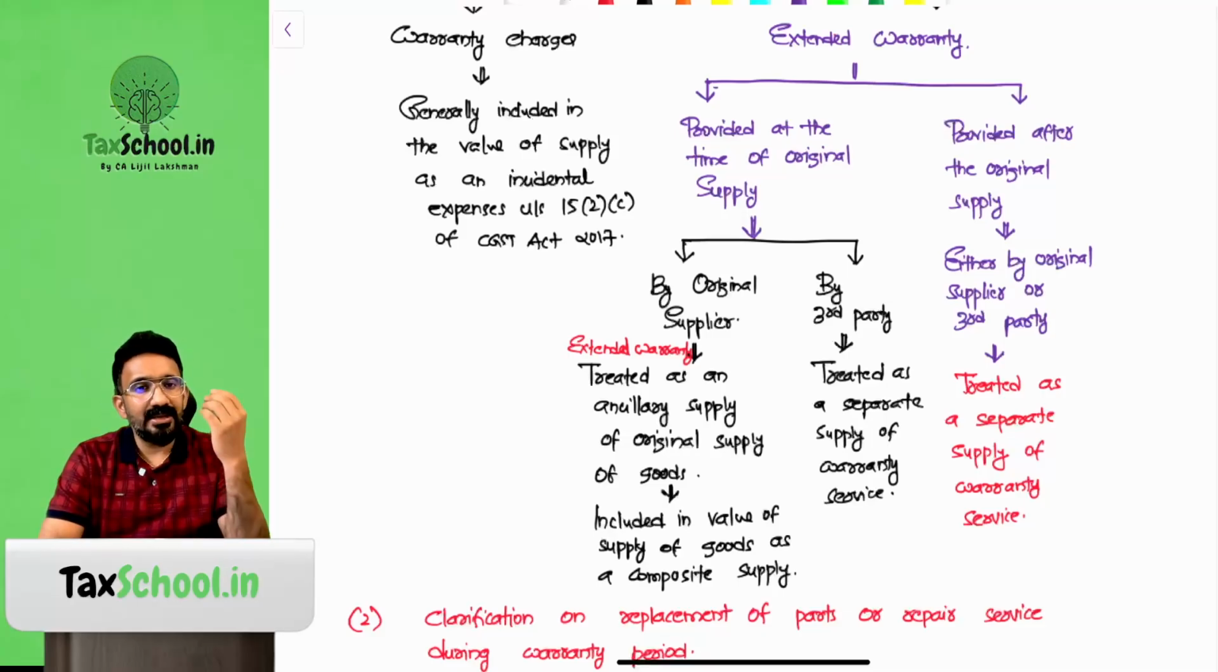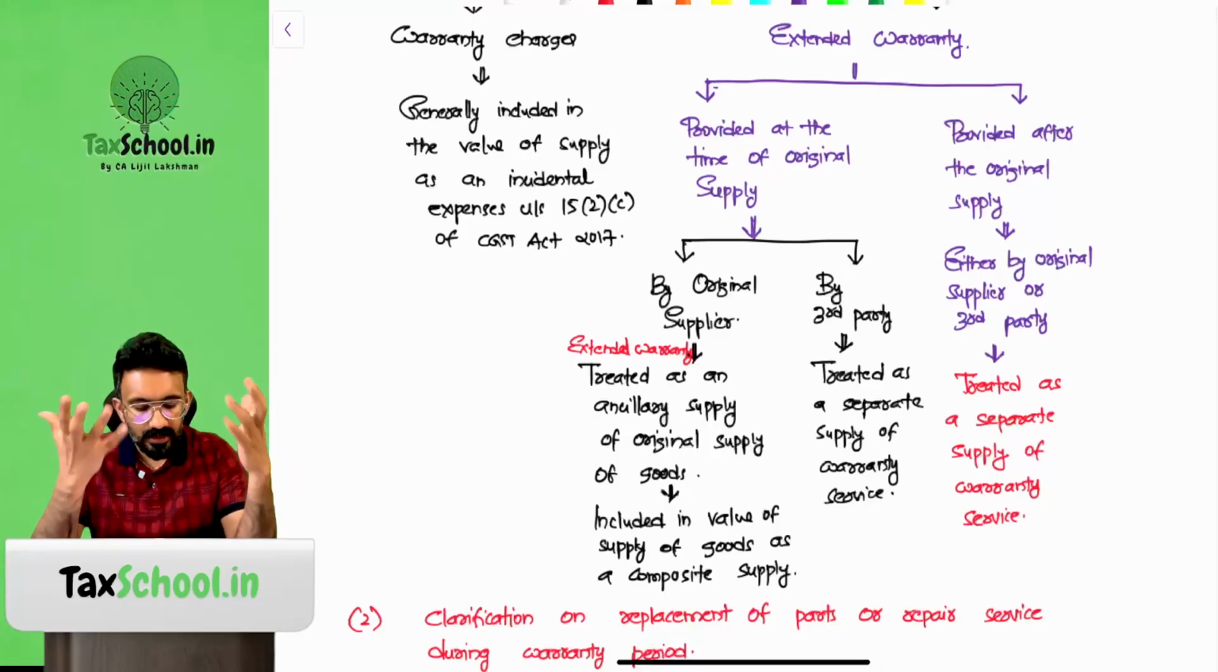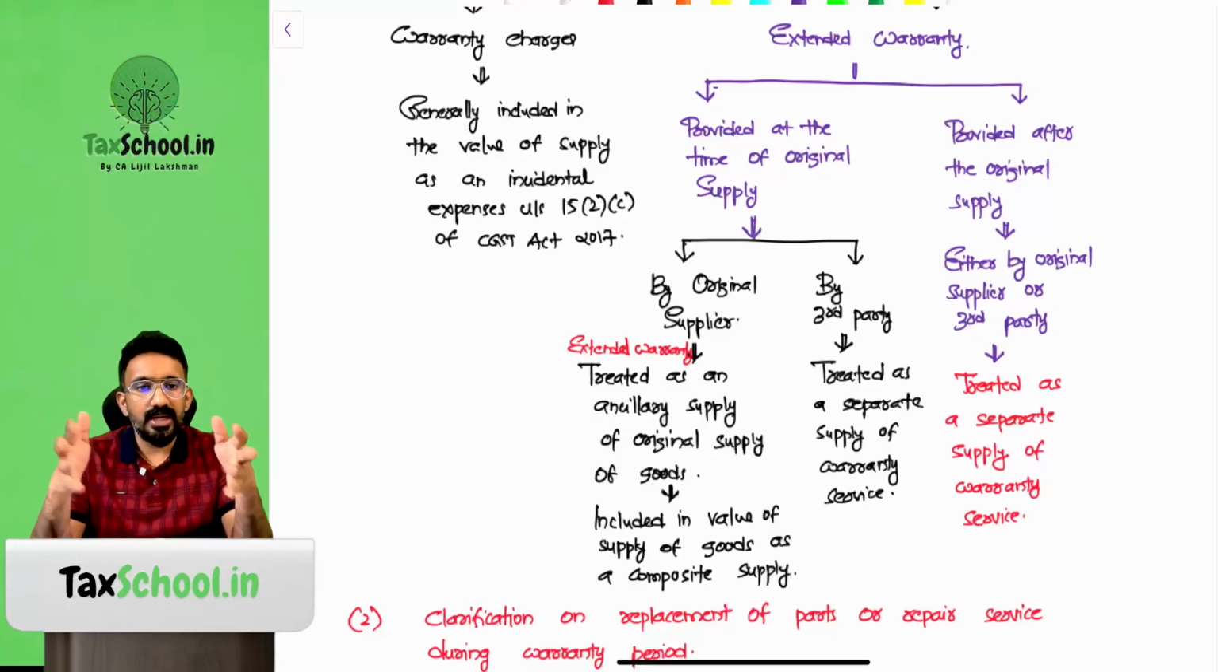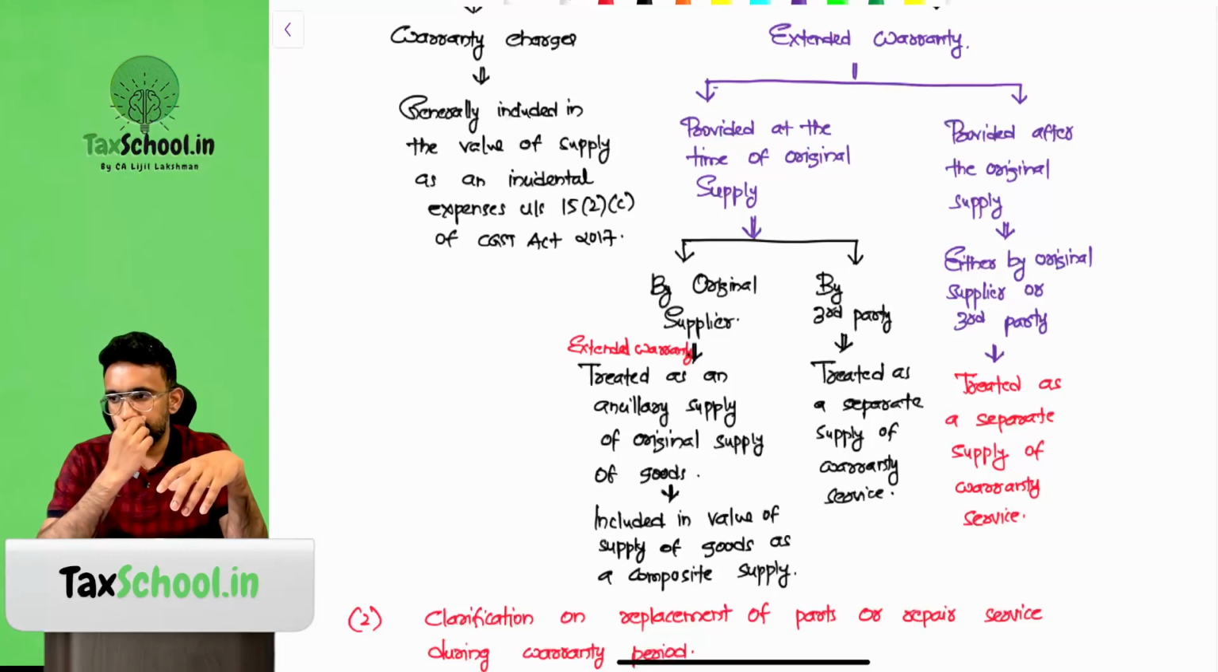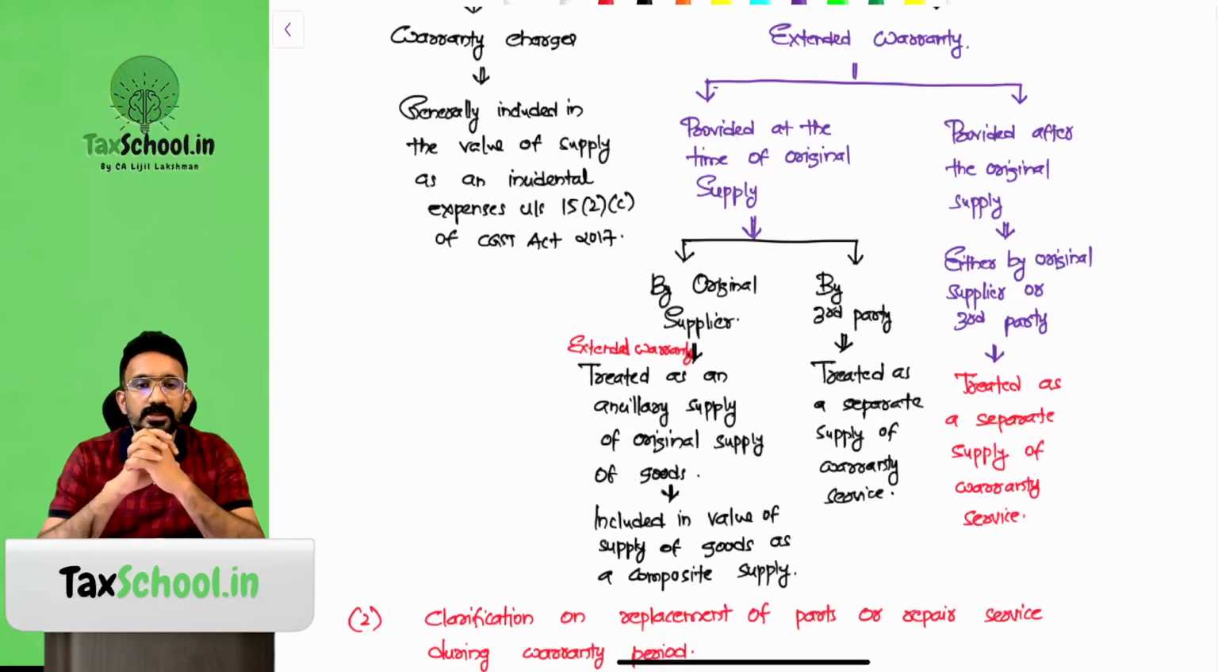What if it is taken later? Sometimes what happens, a 3-year normal warranty is there. Before these 3 years are expiring, you can go and purchase an extended warranty. At that time, whether it is provided by the original supplier or a third party, I cannot add it to the value of the earlier supply. It will be treated as a separate supply of service. You guys understanding this?